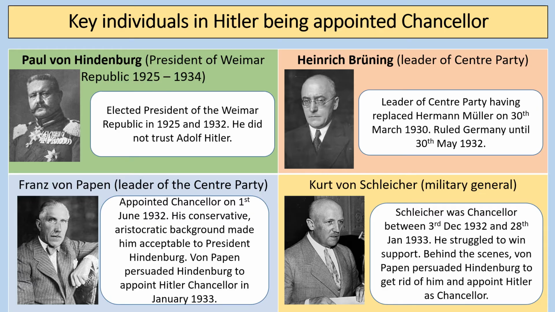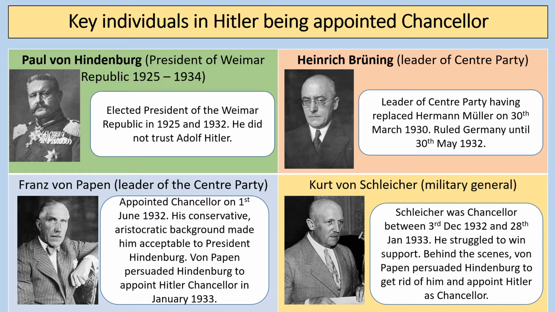I think it's really important to note that after the July 1932 election, when the Nazis are the largest party and they have 230 seats in the Reichstag, Hitler is not appointed Chancellor at that stage, and there's a reason for that, and it's because Hindenburg does not trust Hitler. He does not think he's the right person to be the leader of Germany.